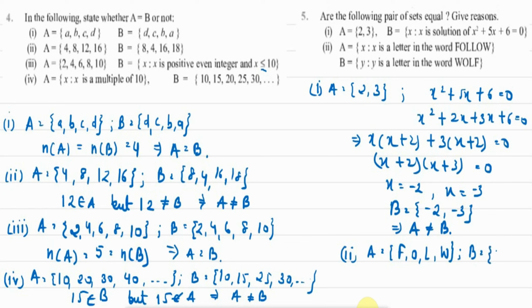So no letter is being repeated, and all the letters will be part of the set. Right? Now the cardinality of set A and set B is the same, that is 4. Also, all the elements are exactly similar. That means set A will be equal to set B.